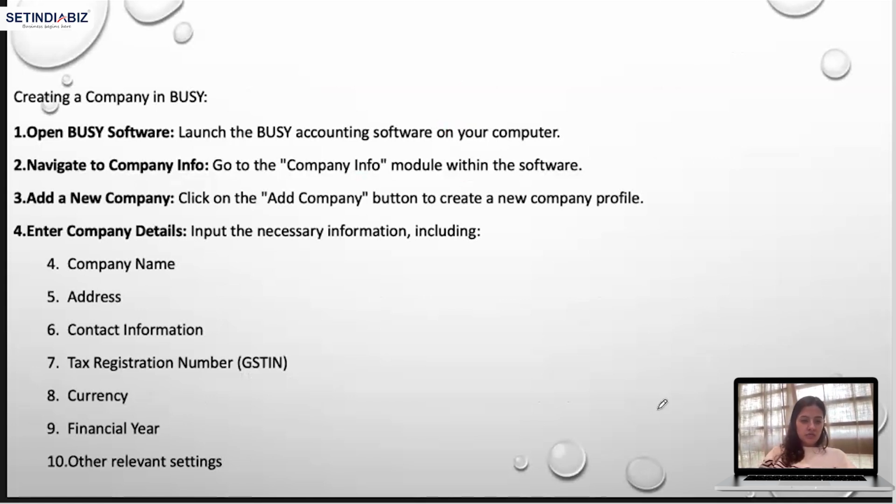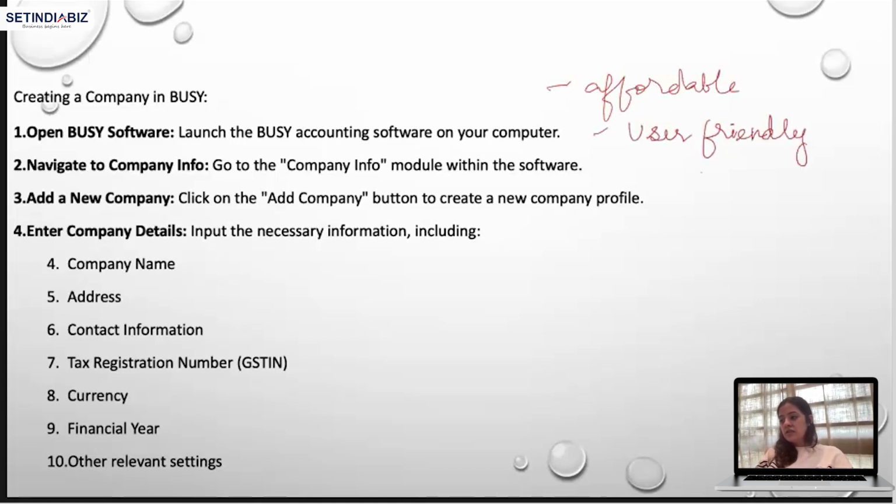Now, first thing that we should be learning in busy accounting software is how to create a company in busy accounting software, right? So we know that busy accounting software is a substitute to Tally, but it is an easy substitute. And easy substitute means it is affordable as compared to Tally, and its user interface is friendly.